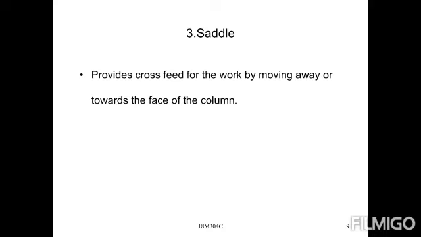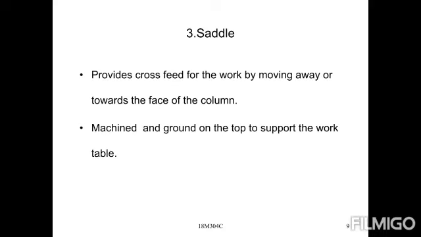Next one is the saddle. The saddle is always placed on the knee only. It provides cross feed to the work by moving away from or towards the face of the column. So how much feed will be provided? It moves away from or towards the face of the column only. Next, it is machined and ground on the top to support the workpiece. That is the main thing.